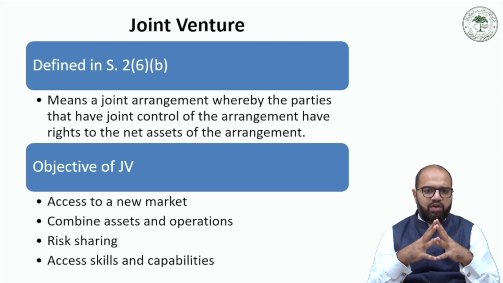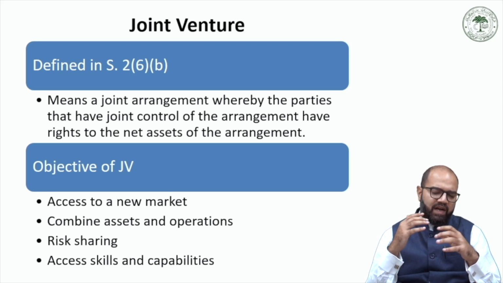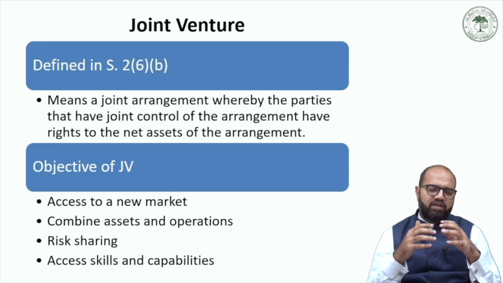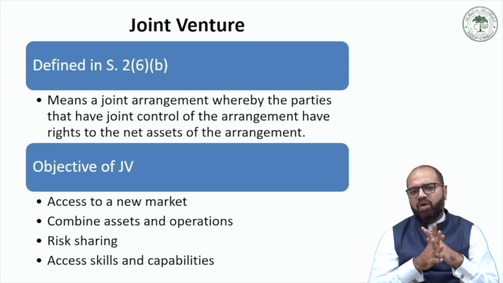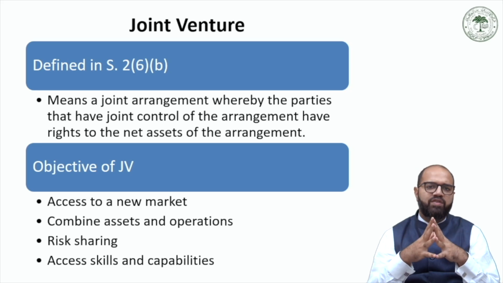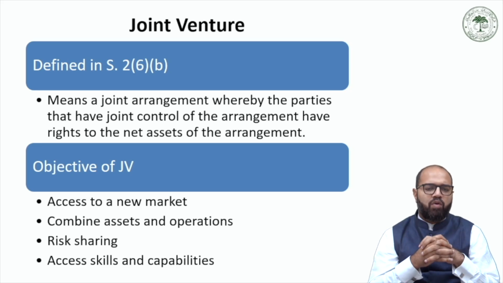So, by entering into a joint venture, it gets access to the market to which its partner already has access. The second is to gain scale efficiencies by combining assets and operations, the power of collaboration, the power of multiple. Third is to share risk for major investments or projects.